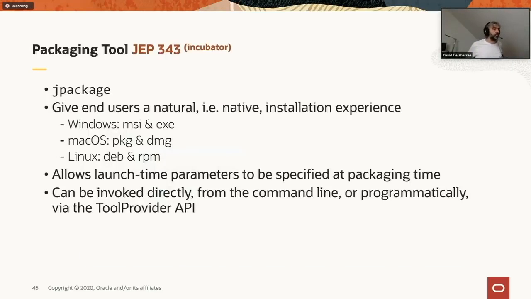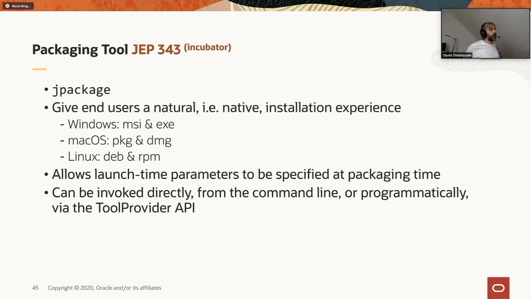Something else that is part of JDK 14 is this new packaging tool, JEP 343. Right now, it's still in an incubation phase. The idea of that tool is that it gives you the ability to create native installers specific for a given platform. On Windows, you will have either an MSI or an exe file. On macOS, you will have a package file or a DMG, and so on.